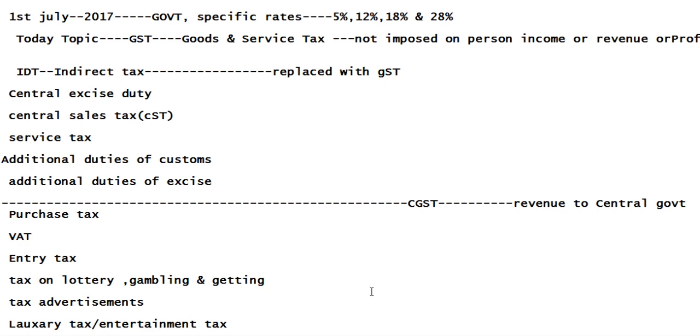Here I specified some taxes relating to VAT, entry tax, octroi tax, entertainment tax, entry tax, state surcharges, and cesses.